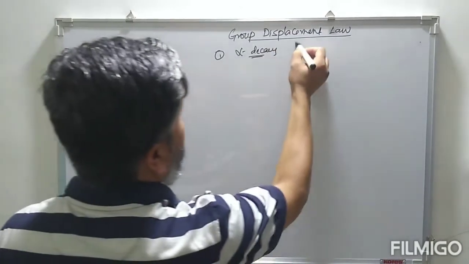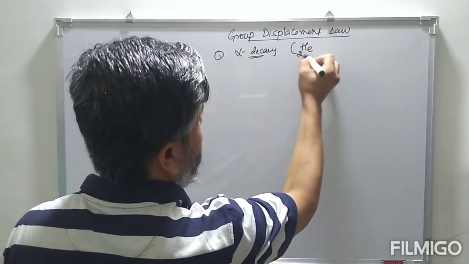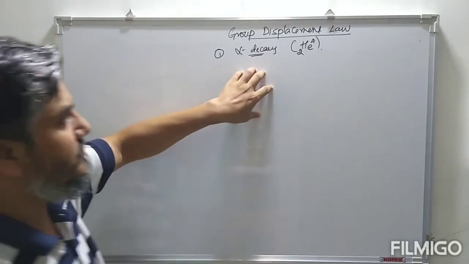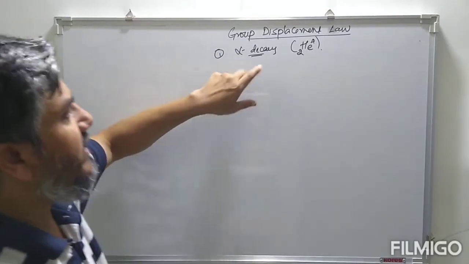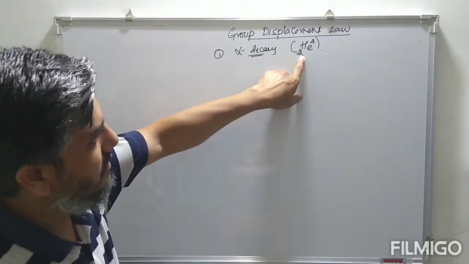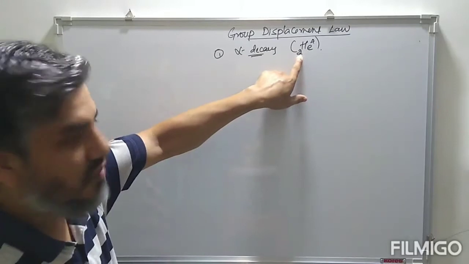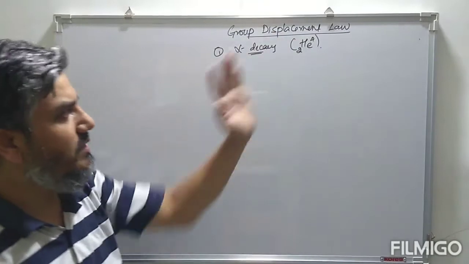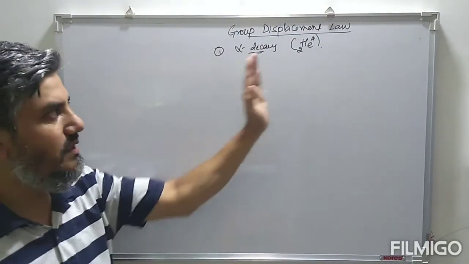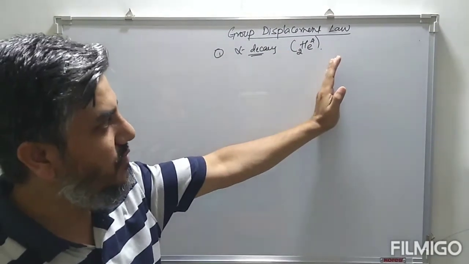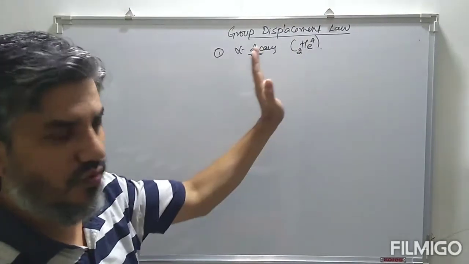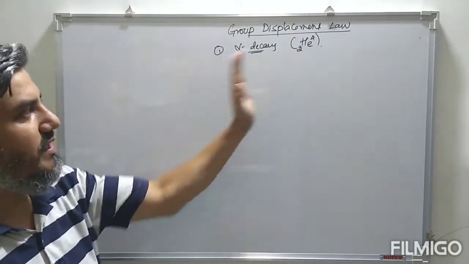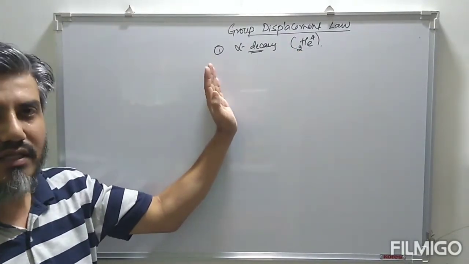So we have alpha particle. Alpha particle is nothing but the helium nuclei. A particular radioactive substance undergoes this alpha decay. For every alpha decay, there is a decrease in atomic number by 2 units and mass number by 4 units. If the atomic number decreases by 2 units, then the daughter nuclei formed will be placed two places on the left side of the parent nuclei.